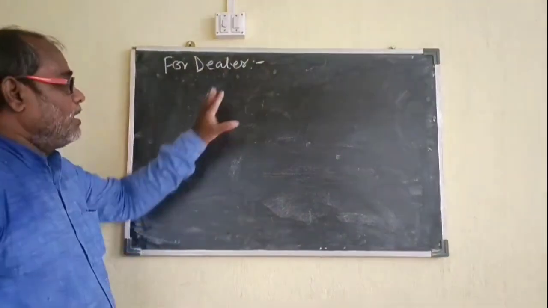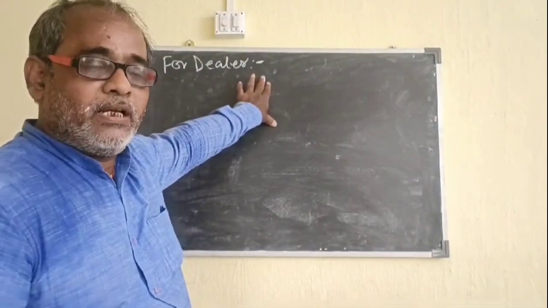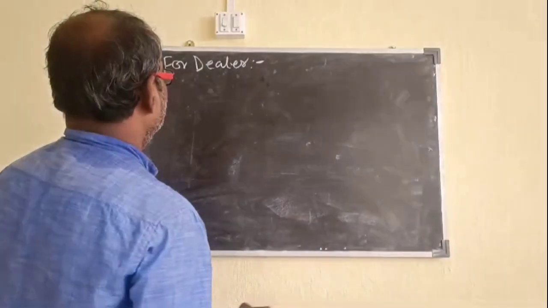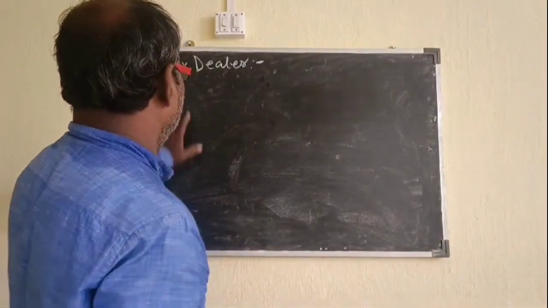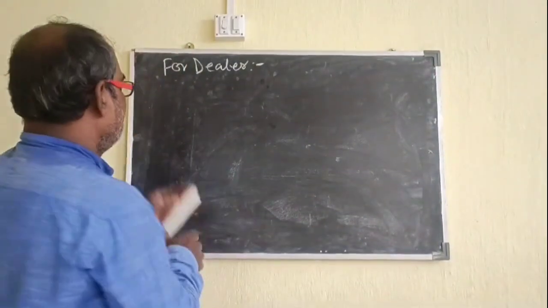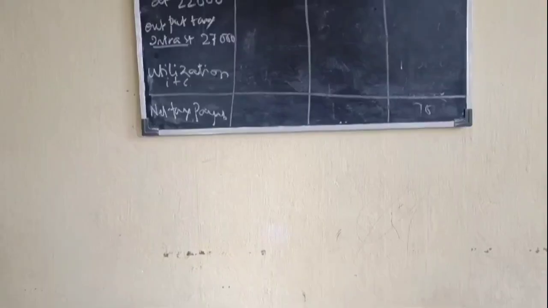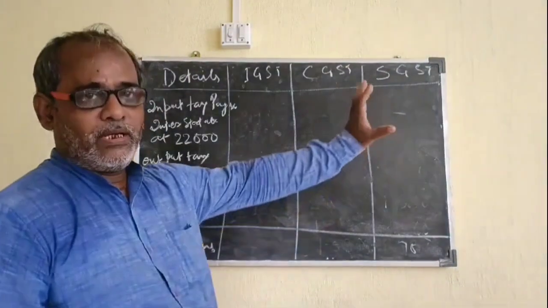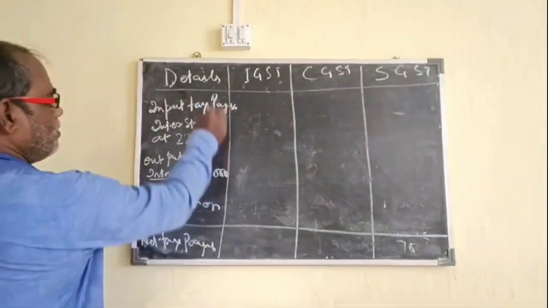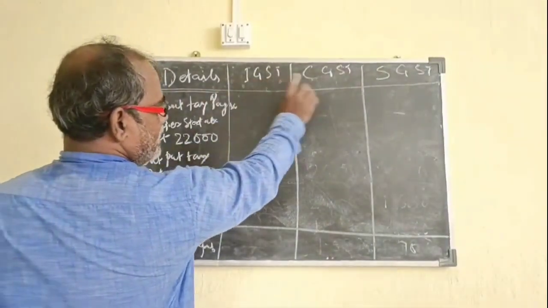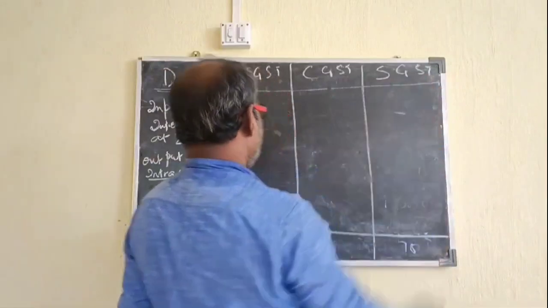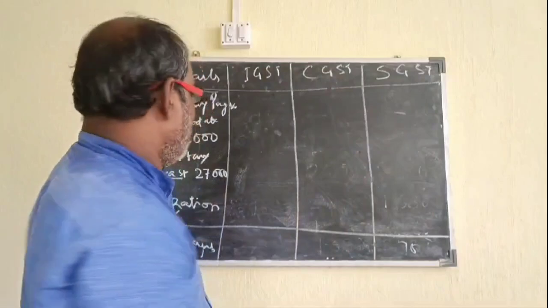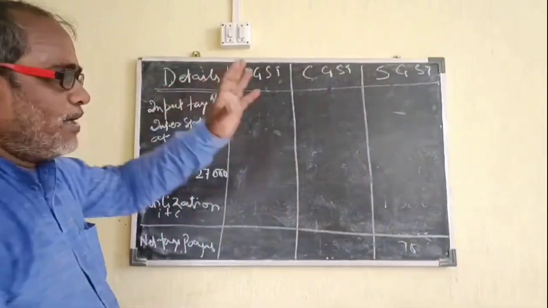For dealer, the input charge of the dealer was rupees... Okay, now we have to make the chart in this way. So details IGST, CGST, SGST. This we have written for dealer as the question is based on dealer. Now already we have done.